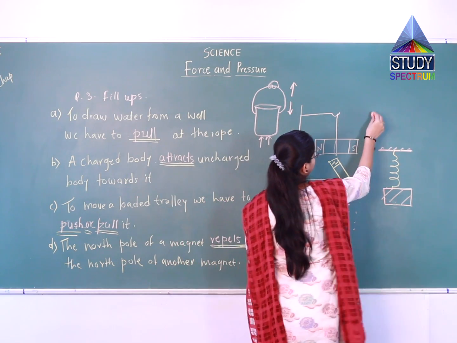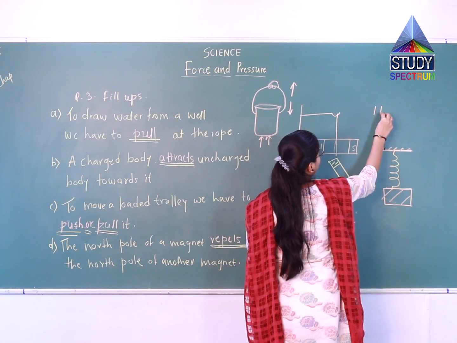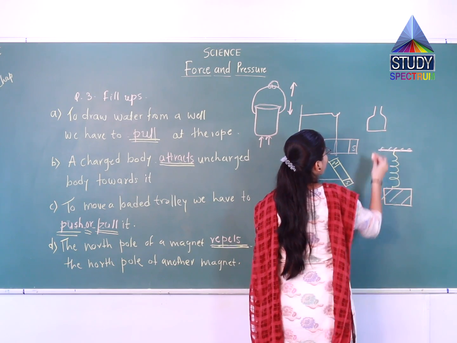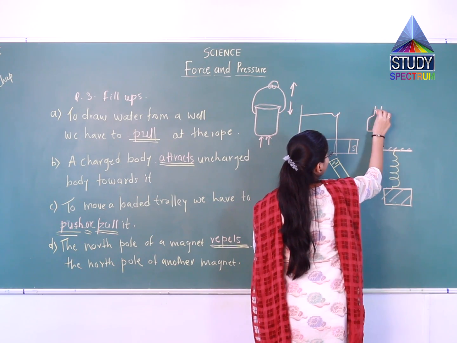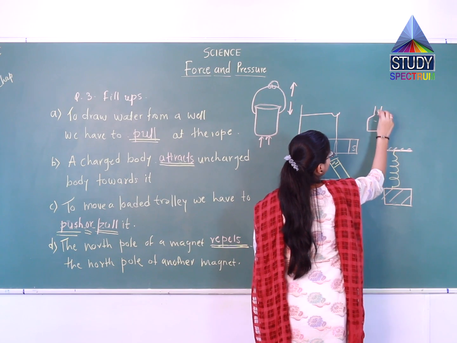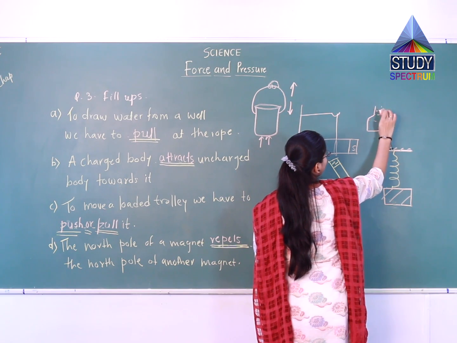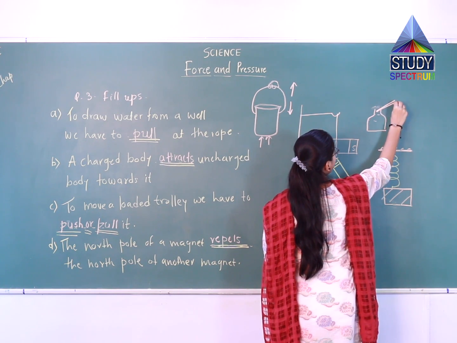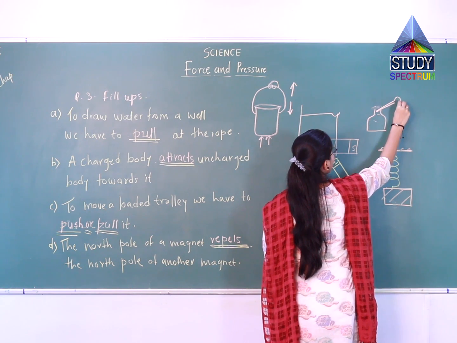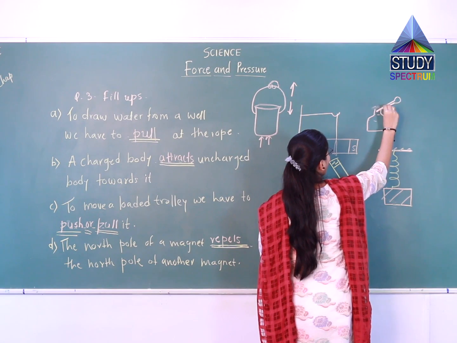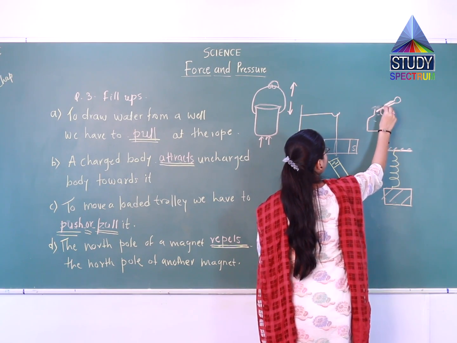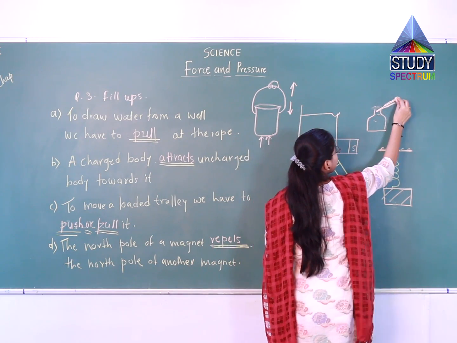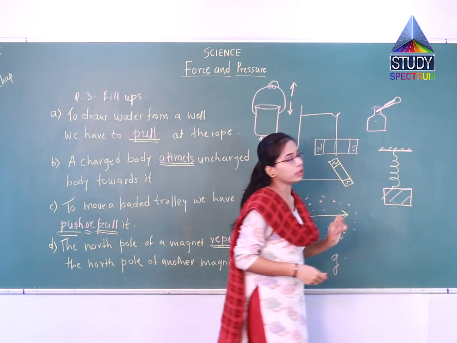Suppose this is the ink bottle you have. Now suppose this is the ink dropper. What you will observe is, firstly you will press this bulb.